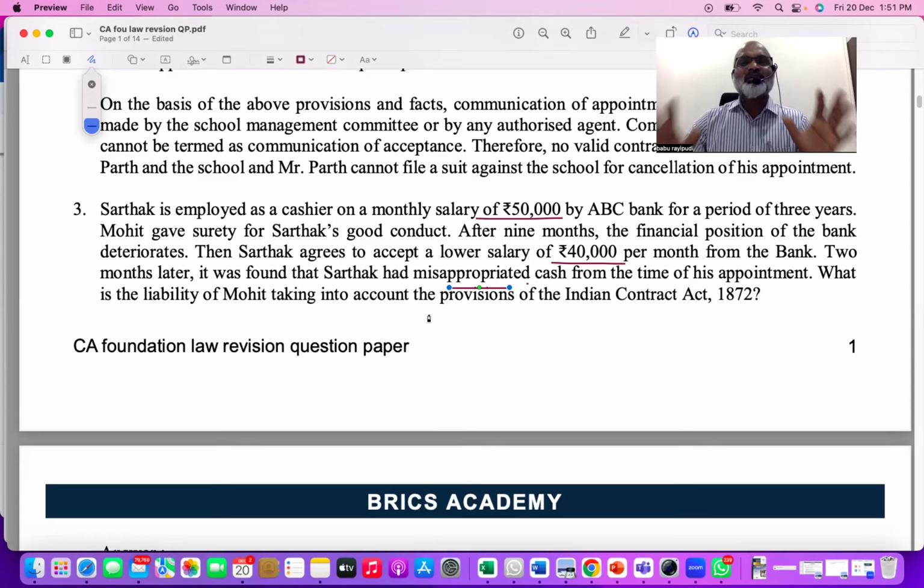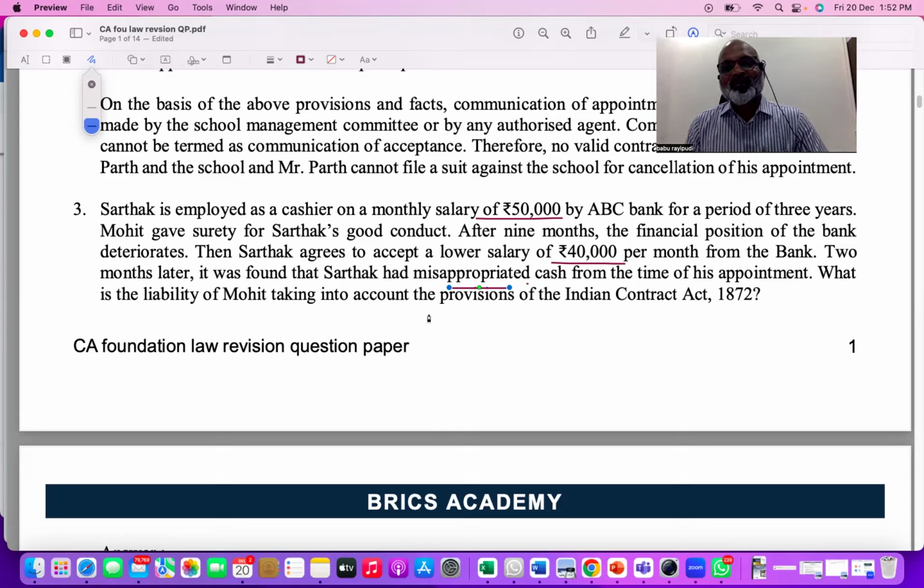Whenever a question is given like this, first understand which concept it is related to. So, guarantee contract, finished. The next question is who gave the guarantee. Mohit gave a guarantee for the good conduct of Sarthak. But there are changes in terms and conditions. Initially, the salary was 50,000. Later on, the salary was decreased to 40,000. And this change in terms and conditions regarding salary has not been communicated to the surety, that is Mohit.